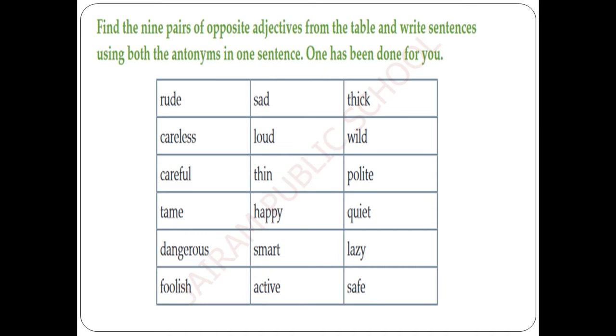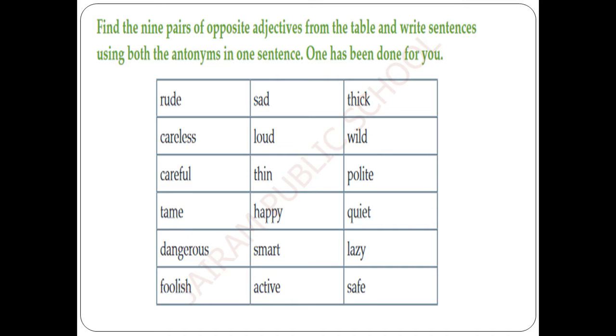Rude, careless, careful, tame, dangerous, foolish, sad, loud, thin, happy, smart, active, thick, wild, polite, quiet, lazy, safe. These are all the adjectives we have in this box.